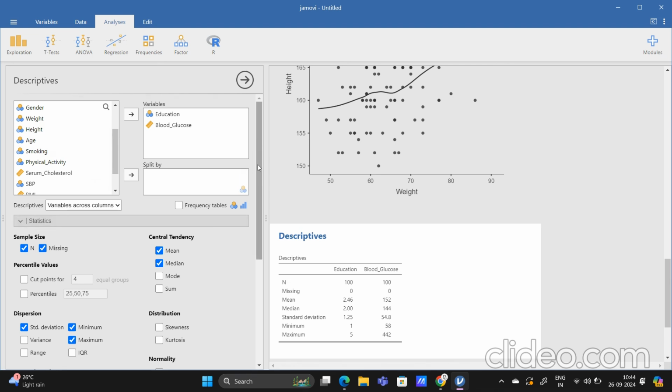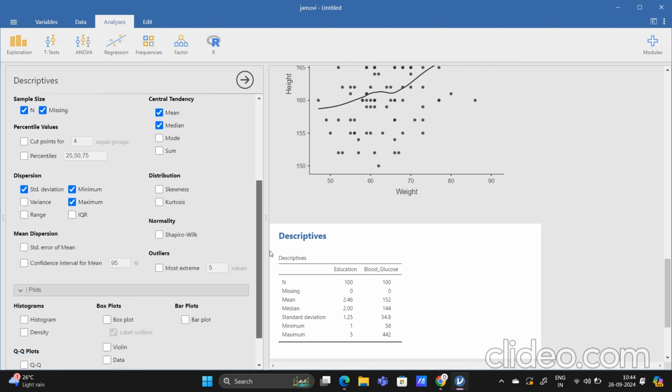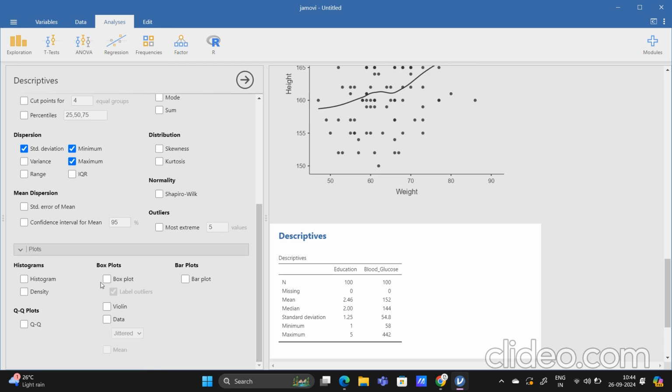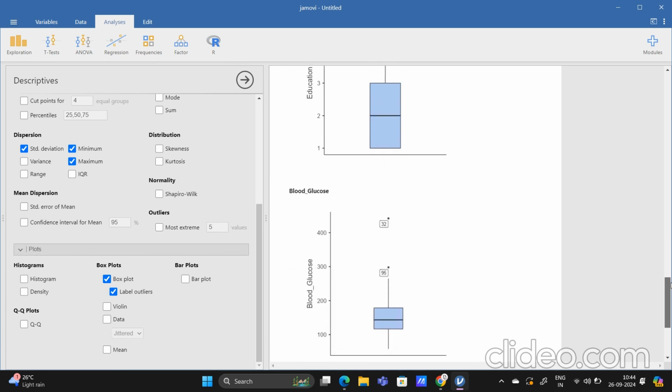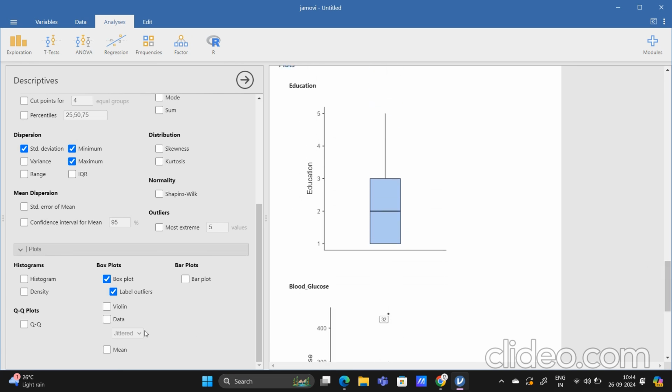So I just want to fit these variables, and I want to fit a side by side box plot. Now as you can see, if I click on the box plot, it is going to give me two box plots.